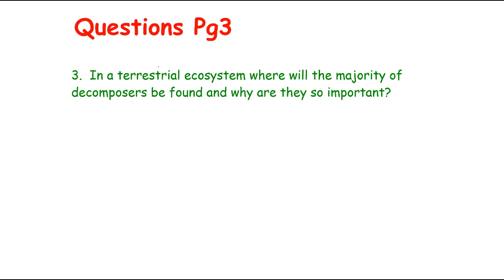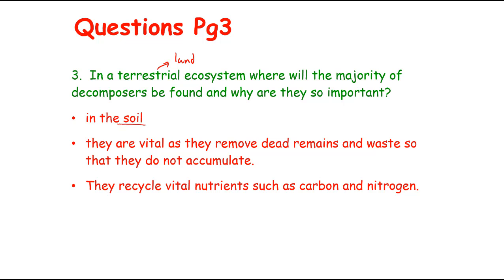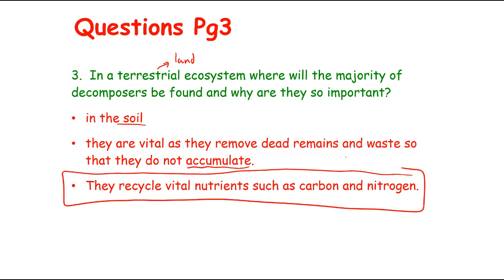Now, in a terrestrial ecosystem, so a land ecosystem, where will the majority of decomposers be found, and why are they so important? They'll mostly be found in the soil, and they're vital because they remove the dead remains and waste so they do not accumulate. And this is the most important reason. They recycle the vital nutrients such as carbon and nitrogen.